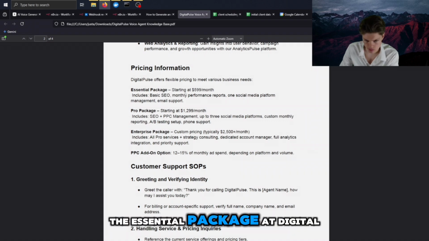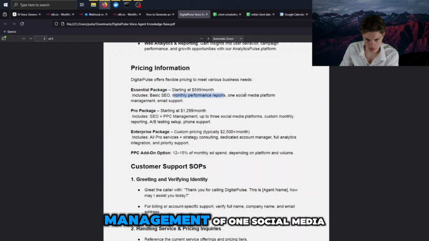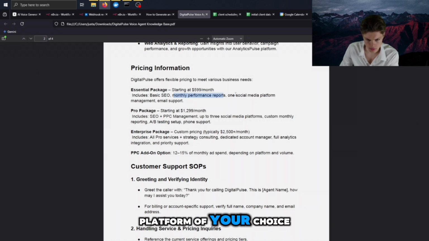The essential package at Digital Pulse starts at $599 per month. It includes basic SEO services to improve your search visibility, monthly performance reports so you can track your progress, management of one social media platform of your choice,